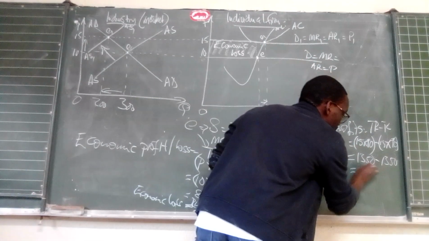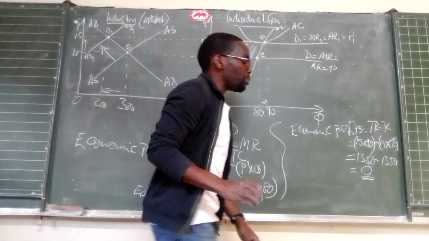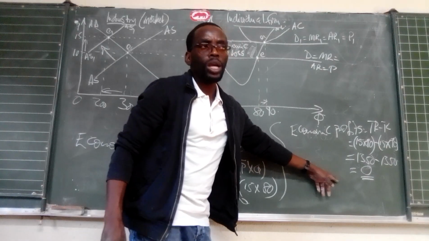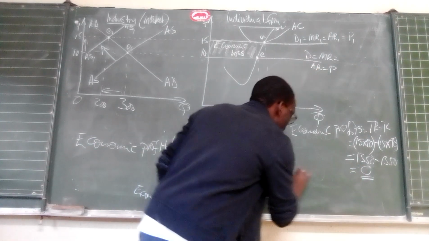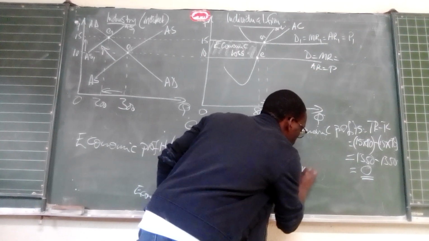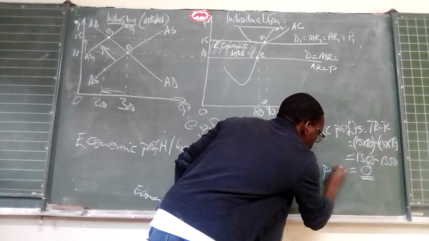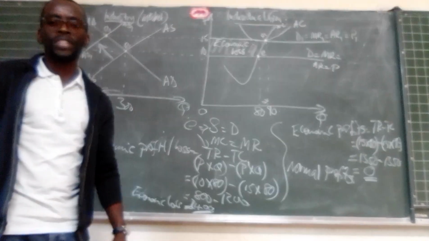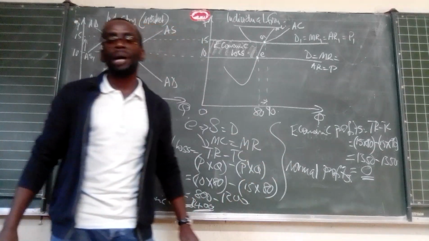And then our profits are going to be 0. So 0 economic profits or 0 economic losses. And these are referred to as normal profits, like in the previous video.